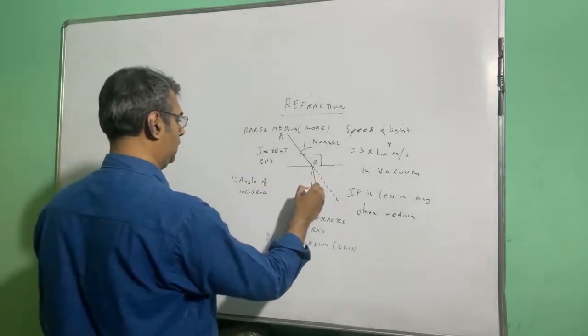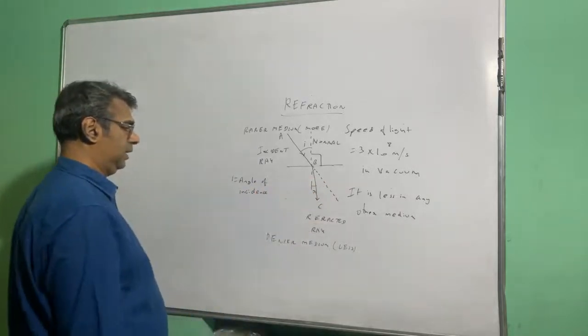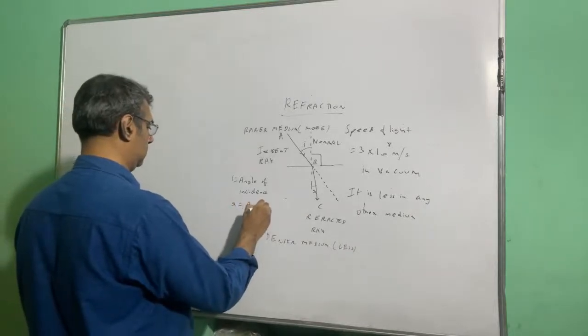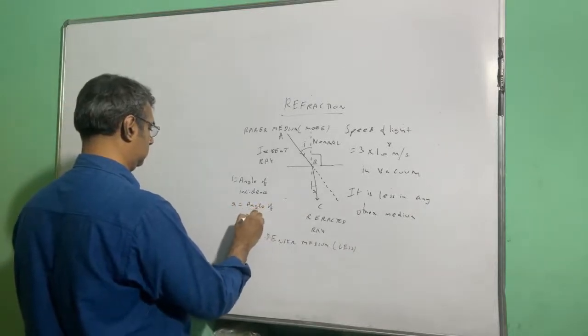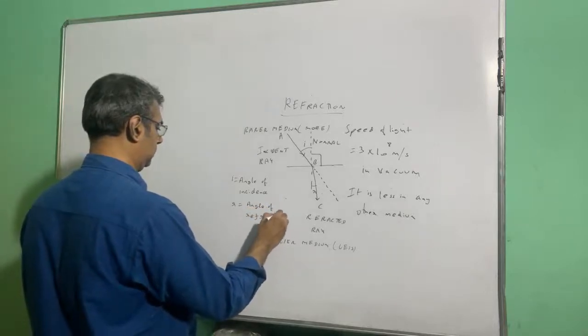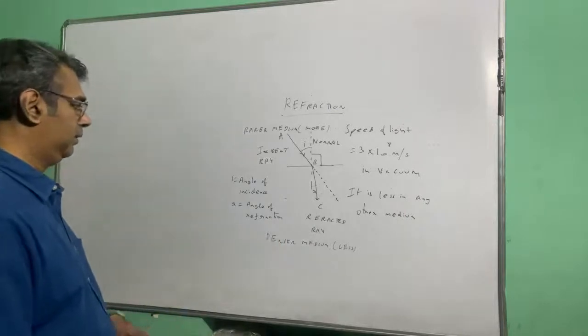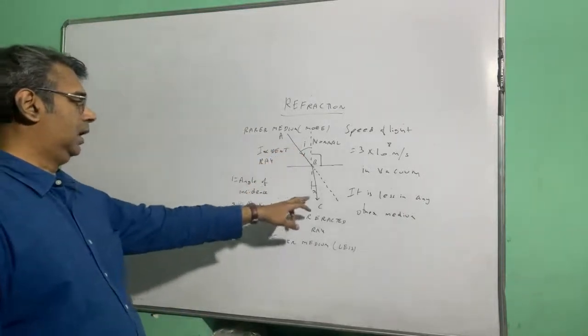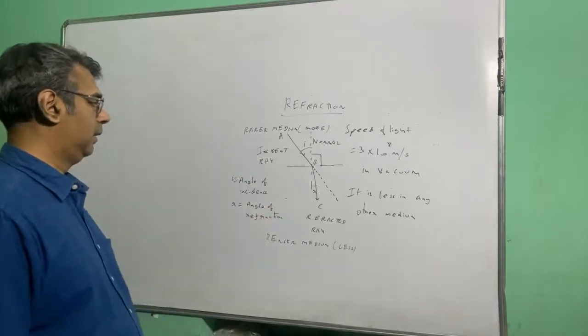And the angle between the refracted ray and the normal, this angle R, is called the angle of refraction. So I is called the angle of incidence and R is called the angle of refraction.